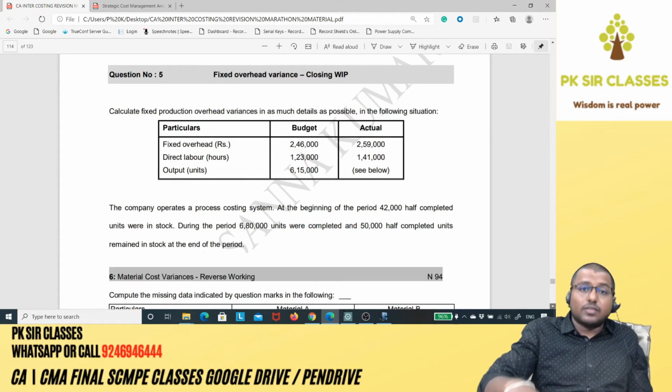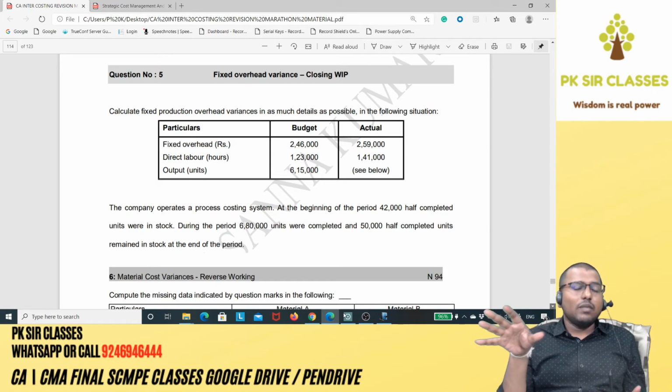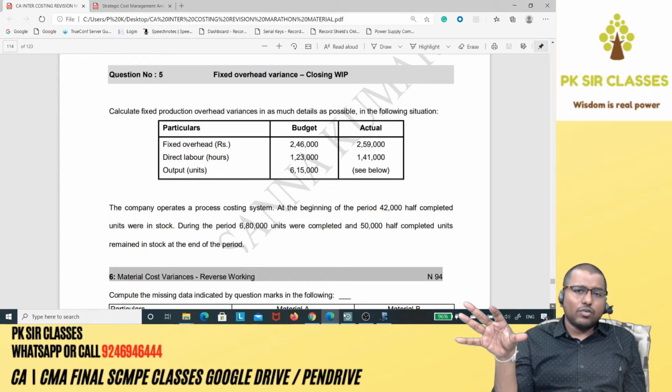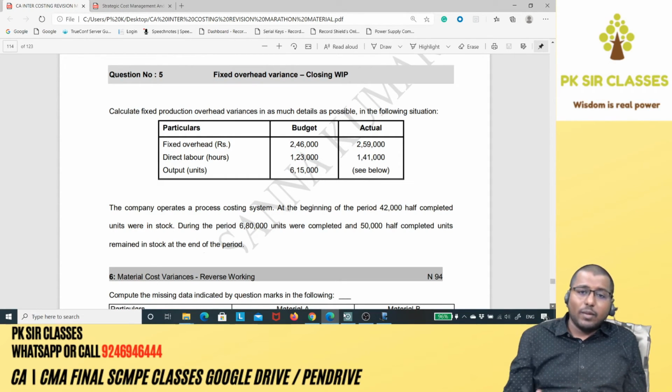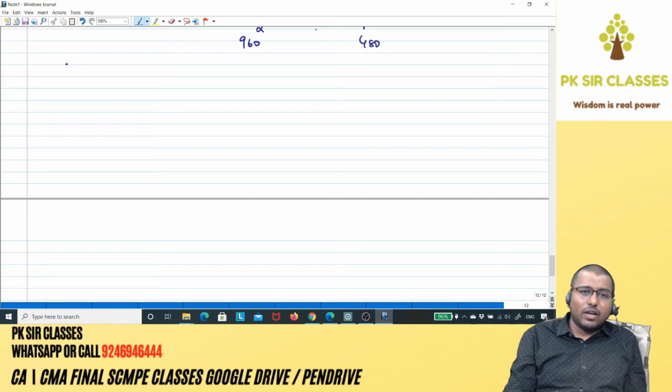Done with the reading, guys? Okay, let's see how this process costing plus standard costing question works. See, this is the thing about costing. You cannot see any particular chapter in silos, in the sense separately. Every chapter will be interconnected to other chapters. That's why you have to read everything. That's why you cannot skip a particular chapter. Don't go for selective study. That would be my advice, very strong advice. Now that the paper is for 100 marks, earlier it was for 50 marks anyway in the old syllabus.